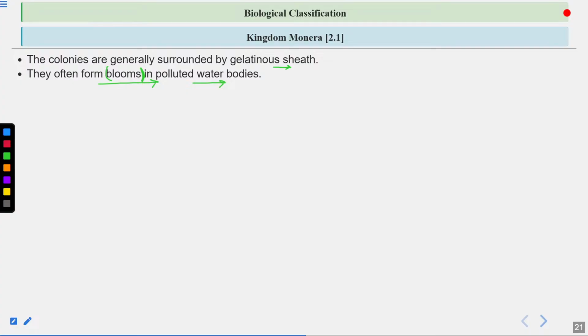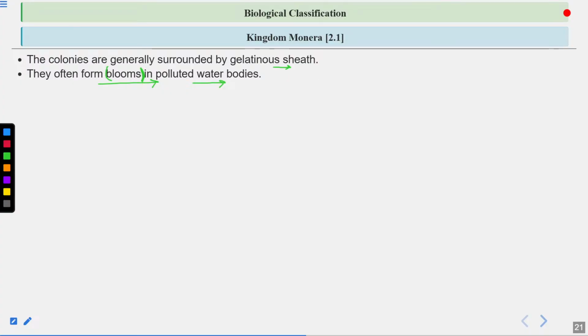These algal blooms can be dangerous, because when the algae die, organic matter gets accumulated in the water. For the decomposition of this organic matter, oxygen is required. So oxygen is being used for the decomposition of the organic matter.